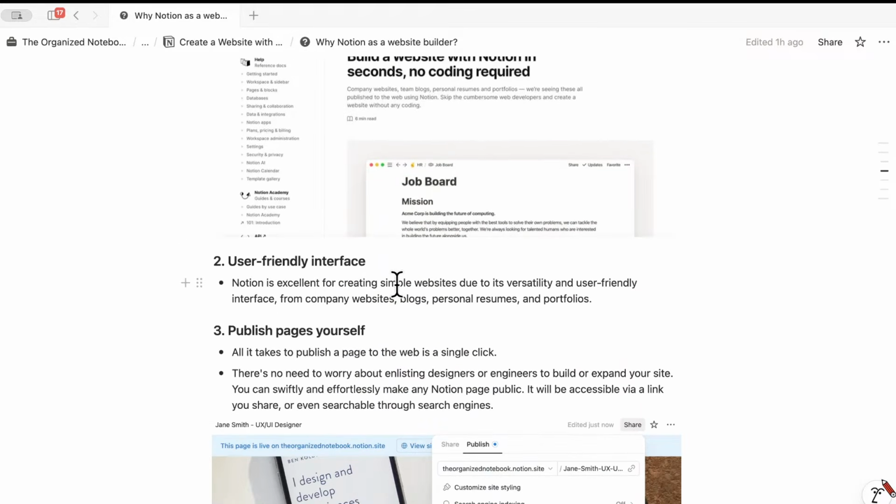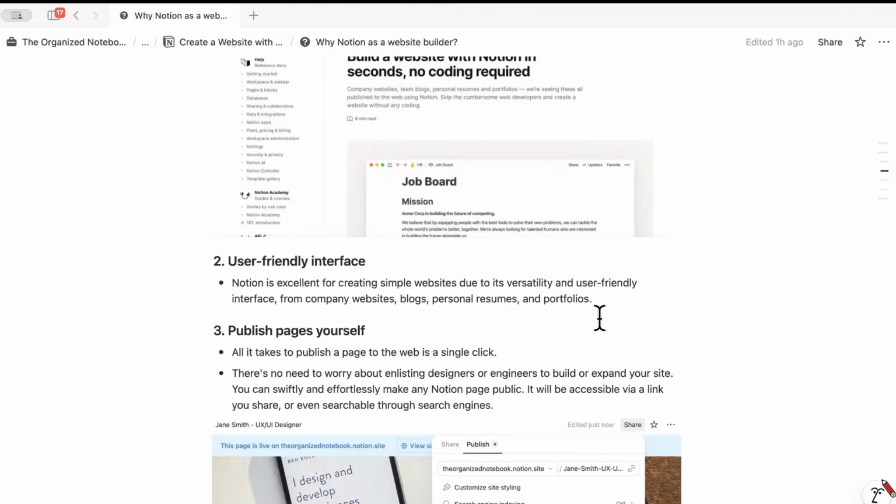It's also a really user-friendly interface, so Notion is excellent for creating simple websites due to its versatility and user-friendly interface, from company websites, blogs, personal resumes, and portfolios. So yeah, if you're used to using Notion, publishing a Notion site is basically the same as creating a Notion page.